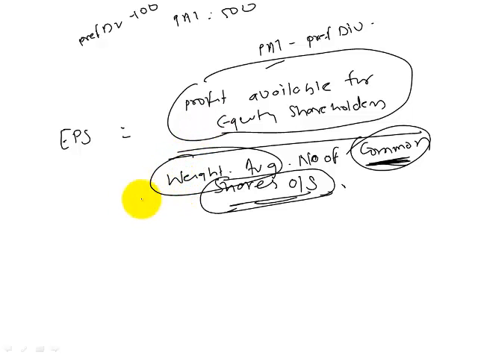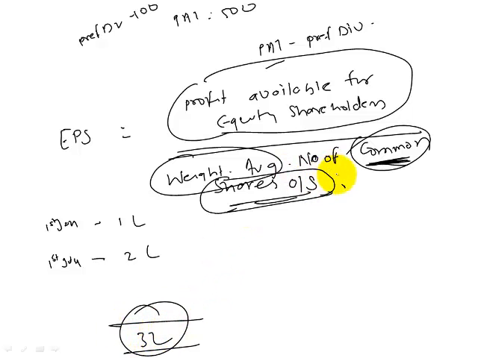So let us assume that on 1st of January the company had 1 lakh shares, but during the year on 1st of July they issued another 2 lakh shares. So at the end of the year how many shares do they have? 3 lakh. Now the problem is, if I write down 3 lakh in the denominator, I'm making a conceptual mistake. The mistake is that all these 3 lakh were not outstanding the whole year. This 2 lakh were issued only in the middle of the year. And that's why we want to calculate a weighted average.